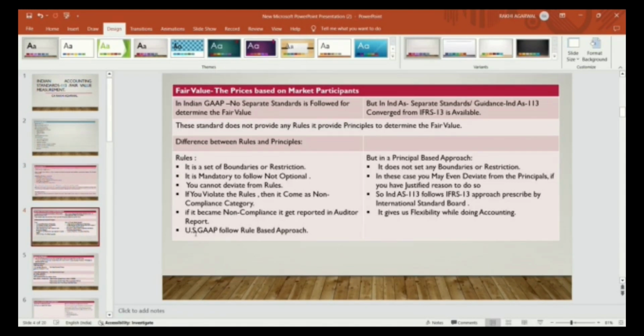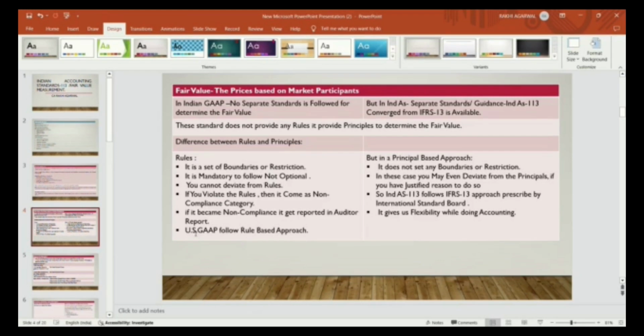In Indian GAAP, no separate standard is followed for determining the fair value. As we had discussed, in old GAAP there is no such specific standard for determining the fair value. But in India, proper guidance is now available in the form of Ind AS 113, which is the converged form of IFRS 13. So in previous GAAP there is no standard available for determining the fair value, but in Ind AS there is a specific standard.